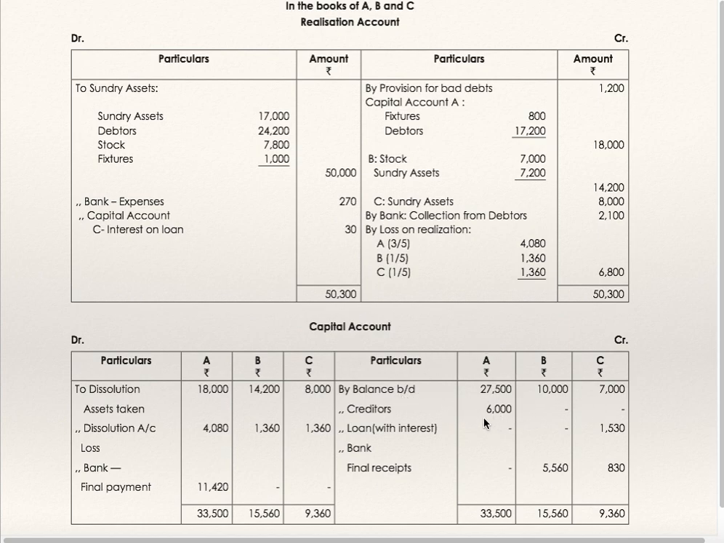A has taken over creditors. So A's capital account, by creditors 6,000. C has taken over bank loan. C's capital account, by bank loan 1,530 with interest. And this interest will go to realization account, to interest on loan 30. 270 is realization expenses.